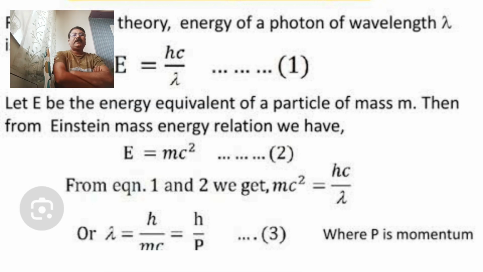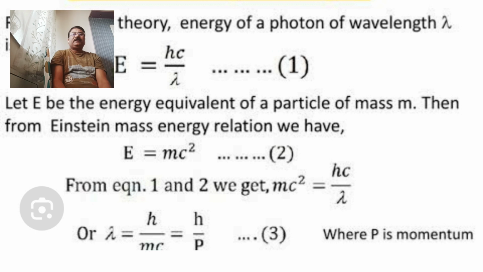If m is the mass of the particle present in the radiation, according to Einstein's energy equation, the energy of radiation is equal to mc square. E is equal to mc square. It is a famous Einstein's energy equation. This is equation number 2.